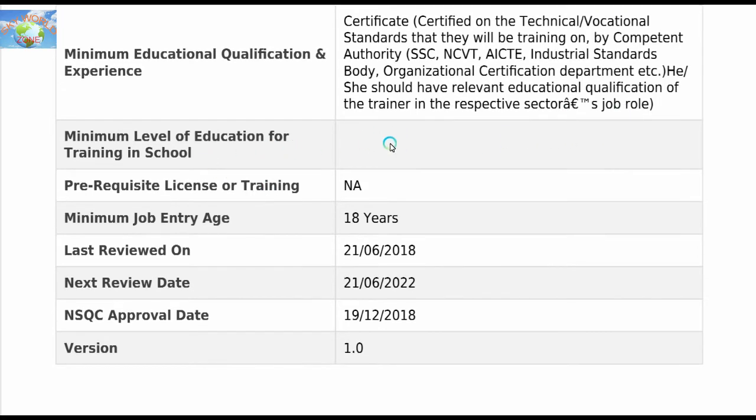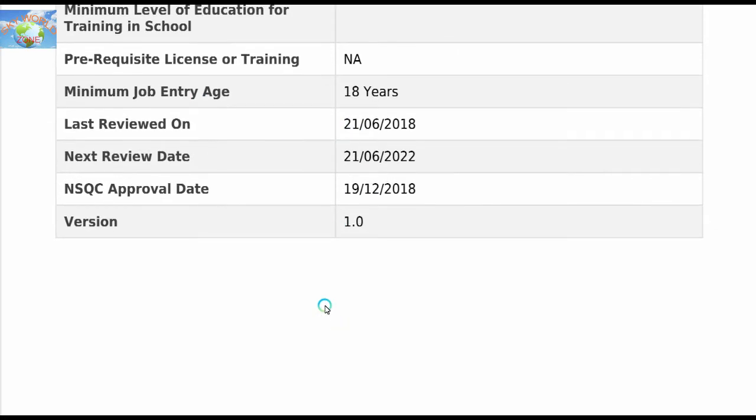There is no minimum level of education for training in school, and prerequisite license or training is not applicable. Minimum job entry age is 18 years. That is a review date.